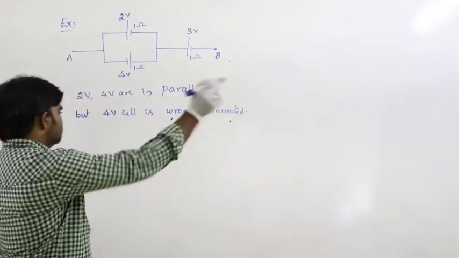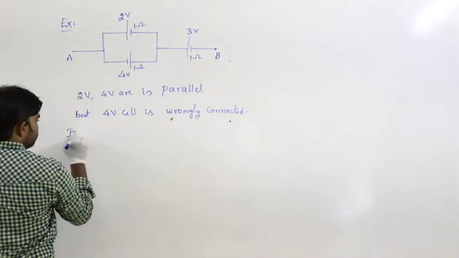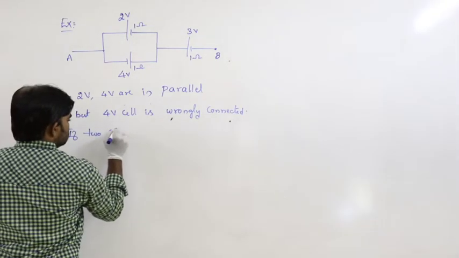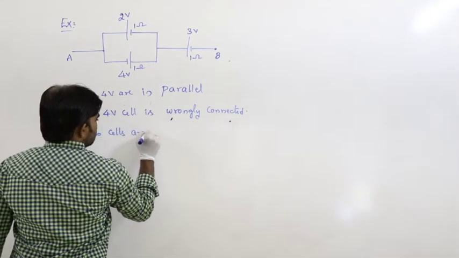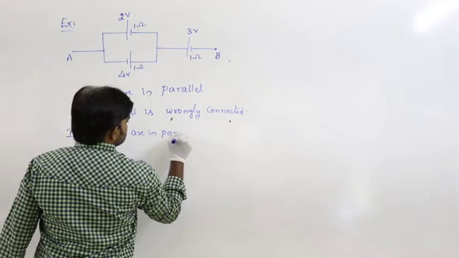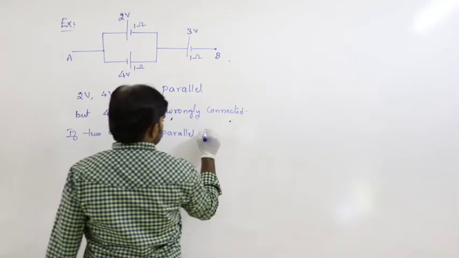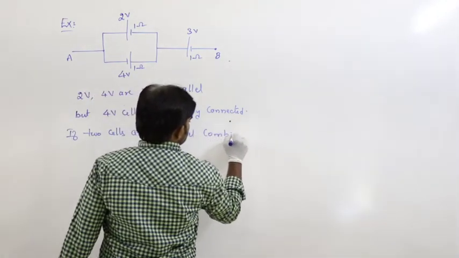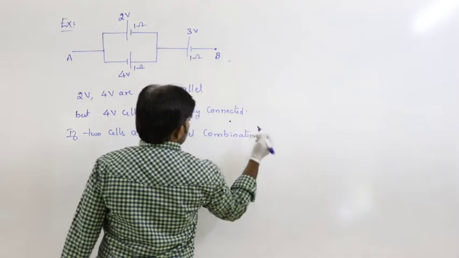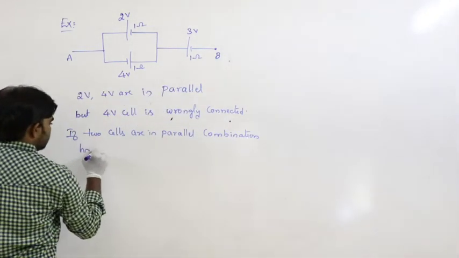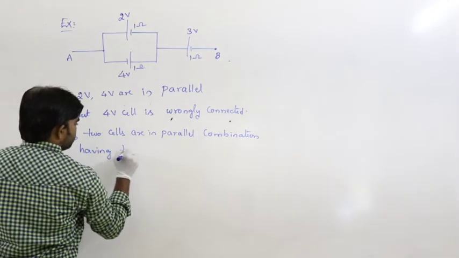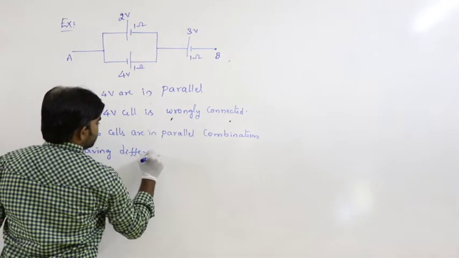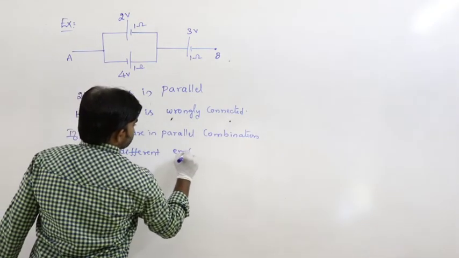So see here, if two cells are in parallel combination having different EMFs.